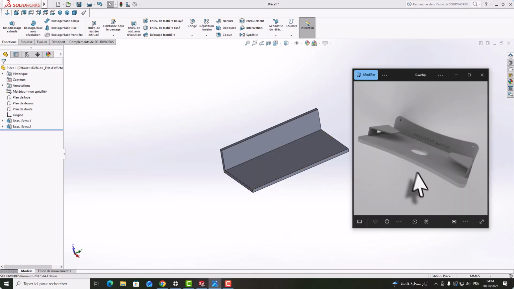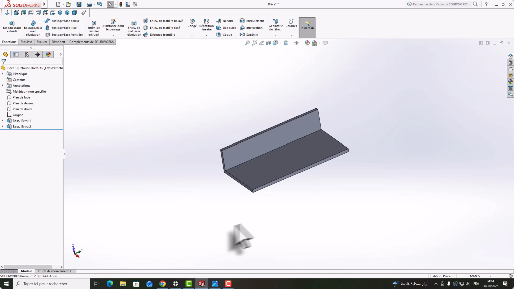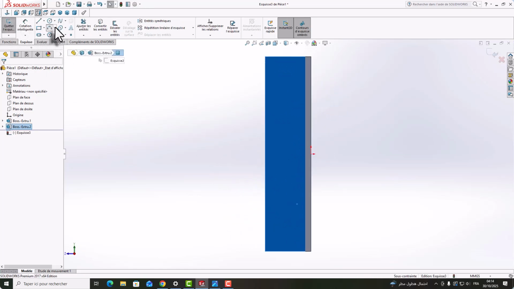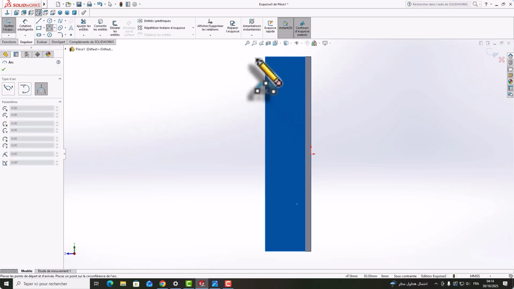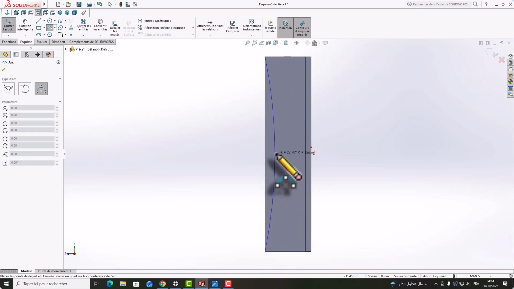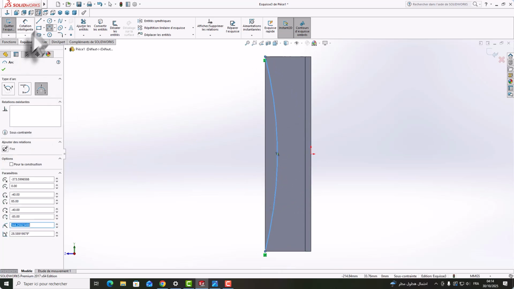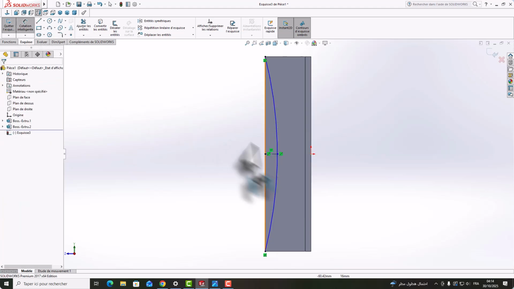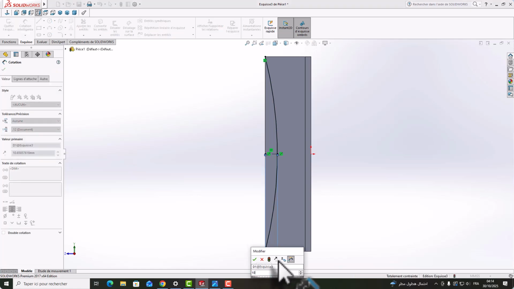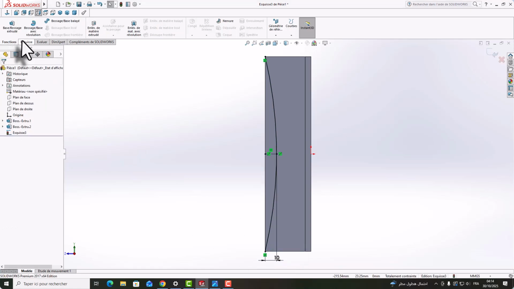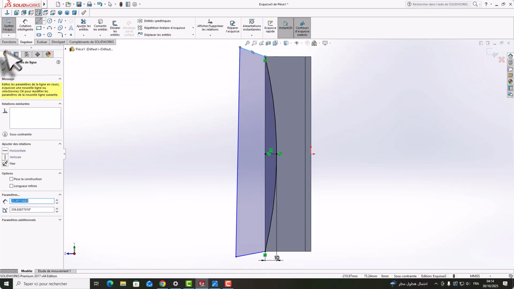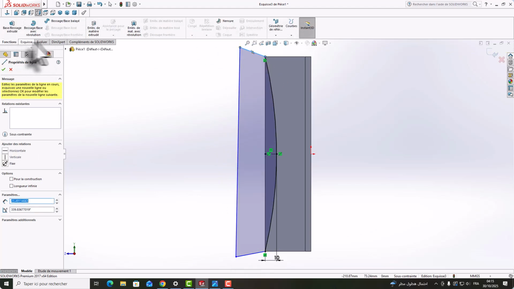After we need to cut this and this here. So we just click here. After, directly we need to choose here the 3 point arc, like that. For example, we need to choose the dimension of the arc, maybe like 10, just for decoration. It's not a necessary dimension. Okay, like that. After we need to cut.